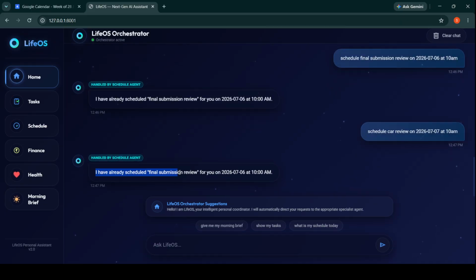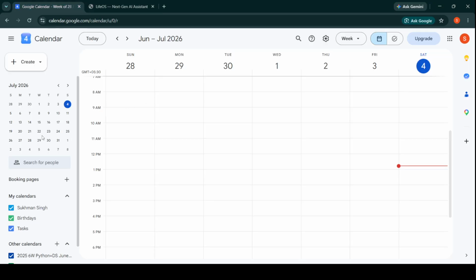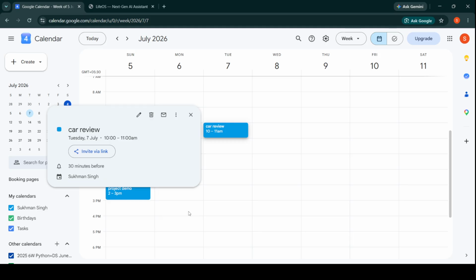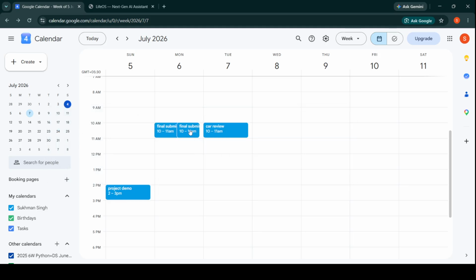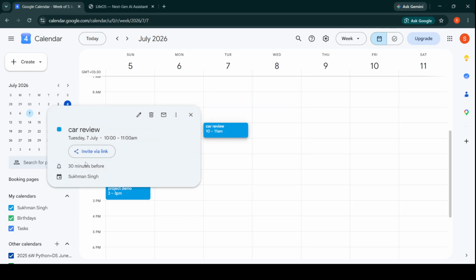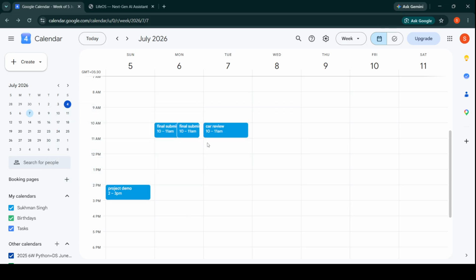Okay, I have already scheduled the final review. Here we go. Send. Okay, here is the car review at 10 a.m., and these events were already added while I was testing. Here is the newly added July 7 car review.